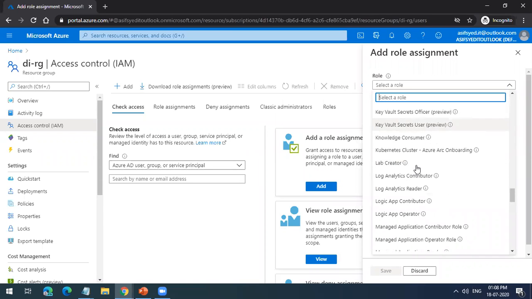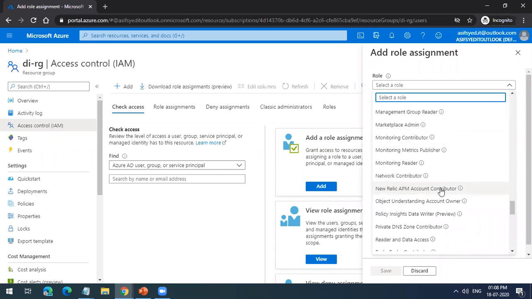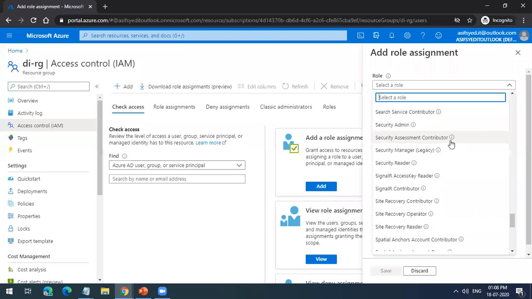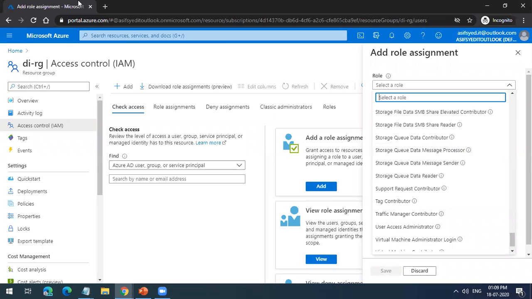You know, you have log analytics. When we come to monitoring, we'll see this. So you have the log analytics contributor role. You have management group reader role. If you want your CEO to just read, you have that role. You have security admin role, security assessment contributor role. This is legacy. This means this will go off. Okay. So these are the roles.